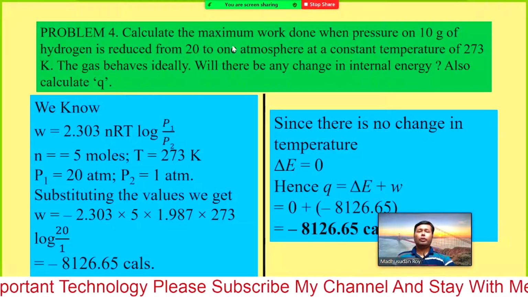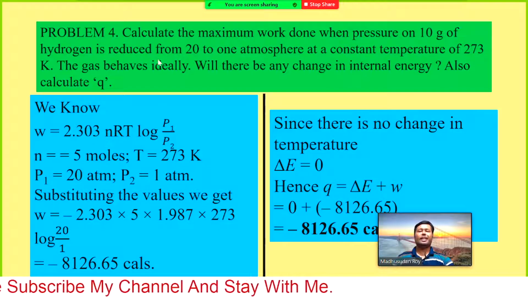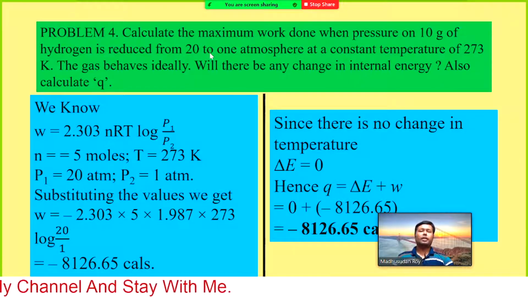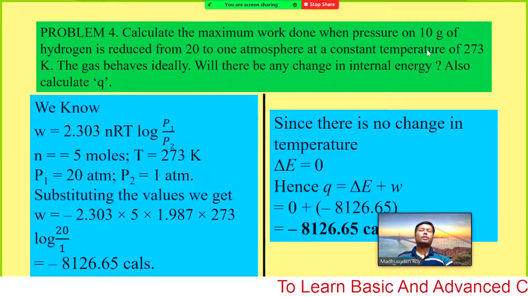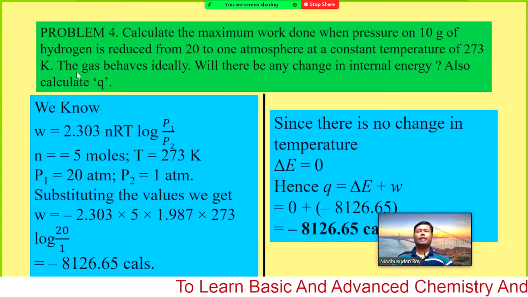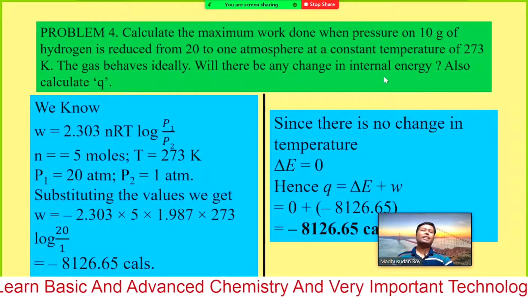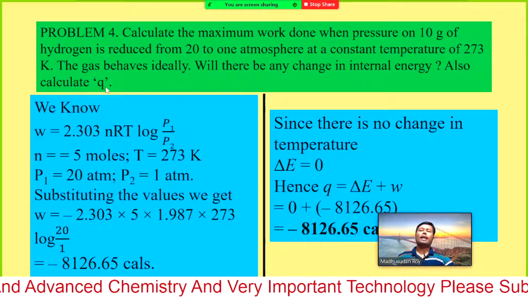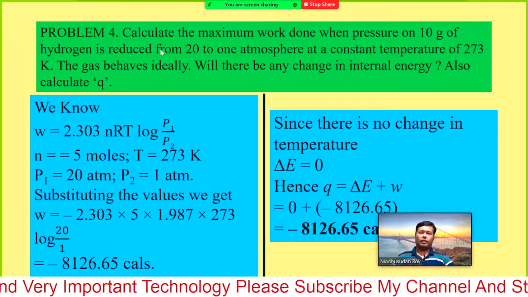Calculate the maximum work done when pressure on 10 gram of hydrogen is reduced from 20 to 1 atmosphere. Don't get confused, this is 20 and here it is 1, it should be just mathematical 1. So, 20 to 1 atmosphere at a constant temperature of 273 Kelvin, the gas behaves ideally. Will there be any change in internal energy? Also calculate Q.